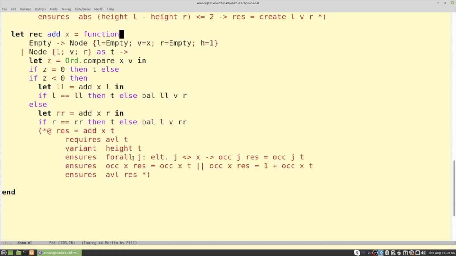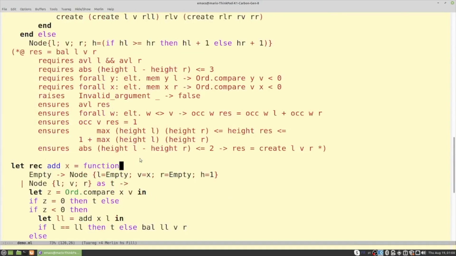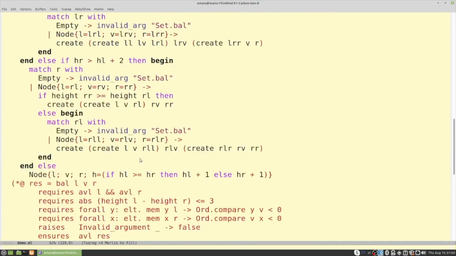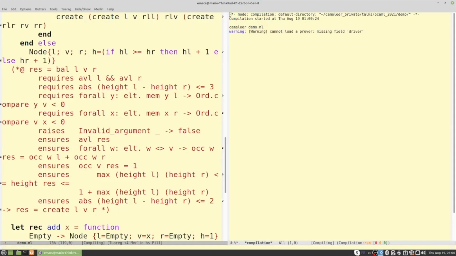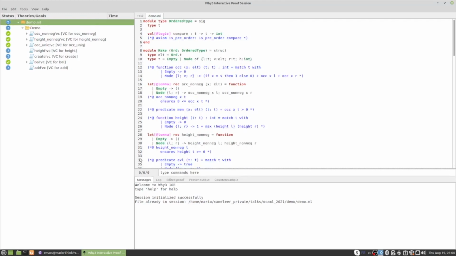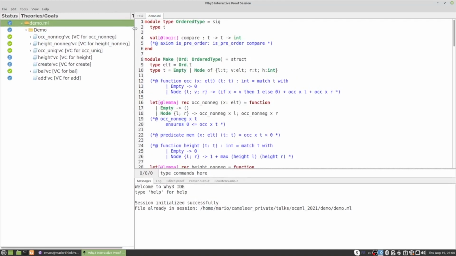So since we have the code, which is exactly the code that you can find in the OCaml standard library, annotated with Gospel elements, we can now start our proof using Cameleer. And this is as easy as typing Cameleer followed by the name of the module, in this case demo.ml. And we are immediately presented with the Why3 IDE, Integrated Development Environment.